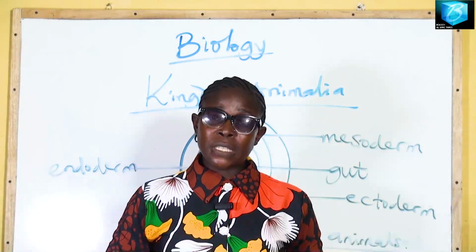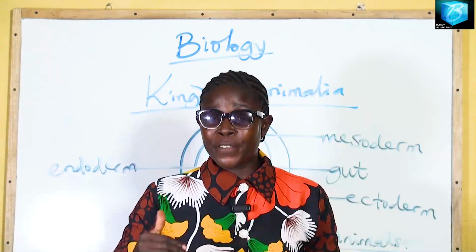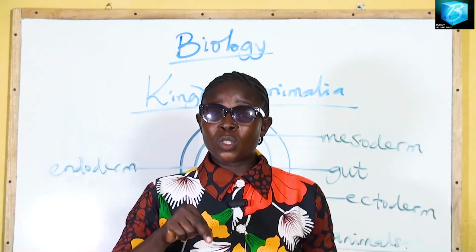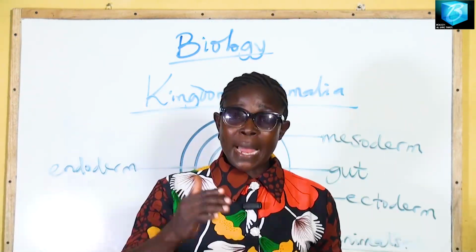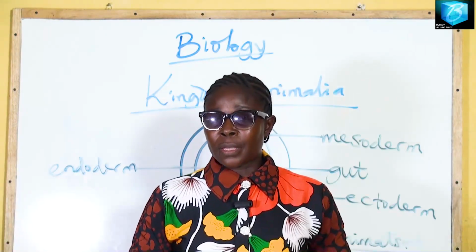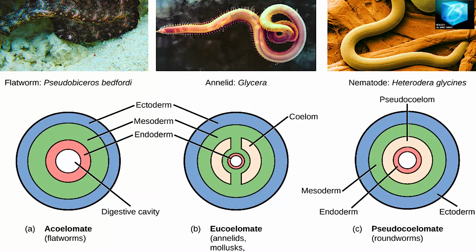And lastly, we have the coelomates. The coelomates are said to have a true body cavity, because within the mesoderm there is a layer that is filled with fluid. Examples of this, starting from Annelida: all animals in Annelida, for example the earthworm; Arthropoda, we have the crab, the prawn, ants, scorpion, and the rest of them.